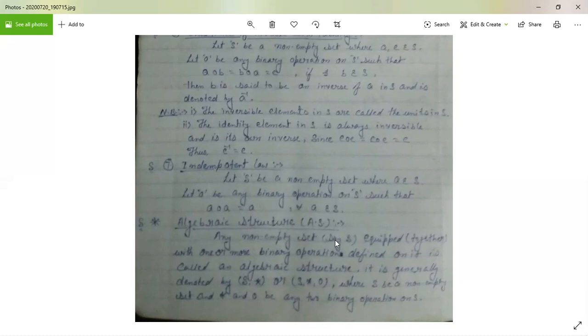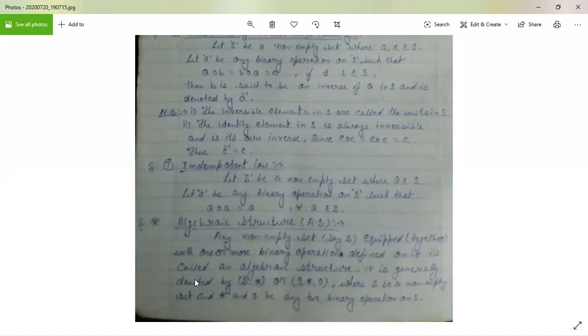Next one is the algebraic structure. This is very important because without algebraic structure, we can't study group theory. In algebra, for defining an algebraic structure, we can say any non-empty set S equipped with one or more binary operations defined on it is called an algebraic structure.